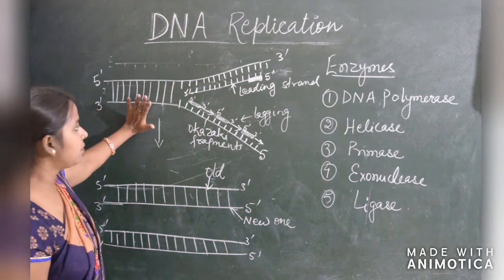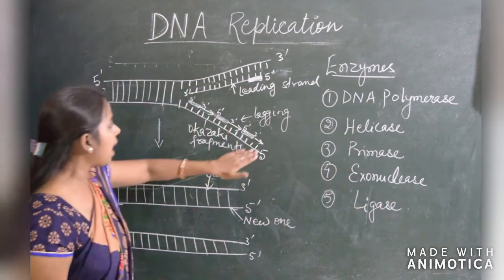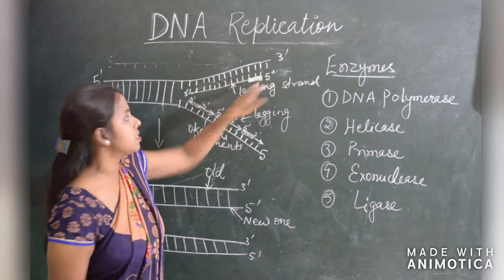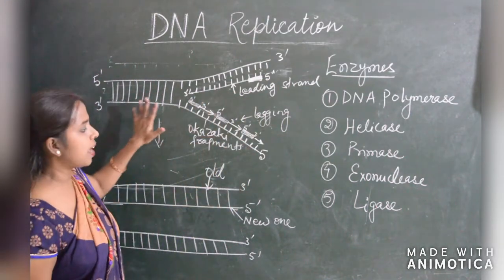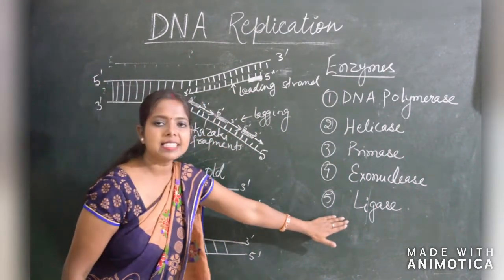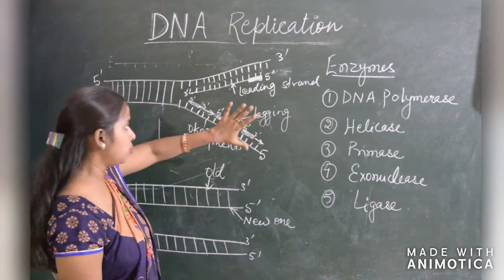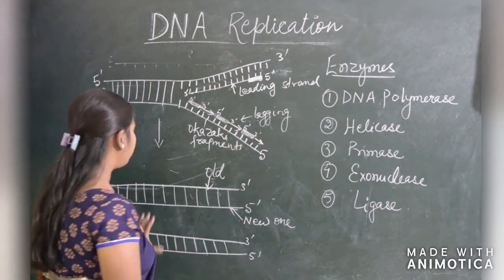After completion of this, exonuclease enzyme comes. Why? It cuts the RNA primers. All RNA primers have been cut from this strand, and next ligase enzyme comes and joins all the gaps, so that the continuous form of DNA will be formed.